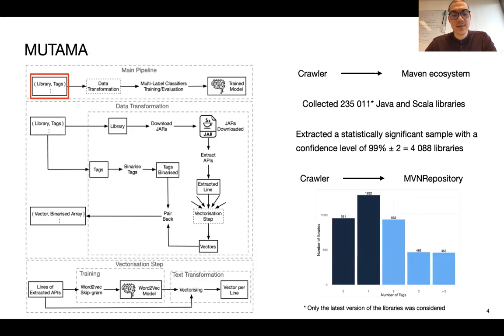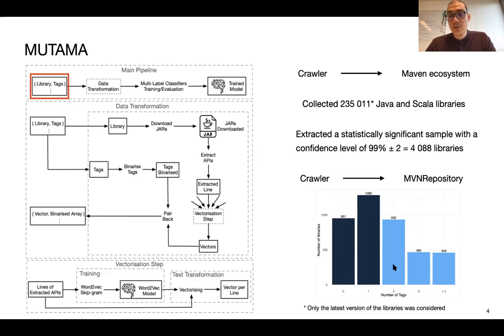We first collected a certain number of libraries for Java and Scala, and then we extracted a statistically significant sample from this number of libraries. From this sample, we were able to extract the tags. And as you can see in this figure, most of the libraries contain only one tag, and there is also a considerable number of libraries that do not contain any tag at all. However, we focus instead on those libraries that contain at least two tags because we think that the more tags a library contains, the more descriptive it is for the developer.